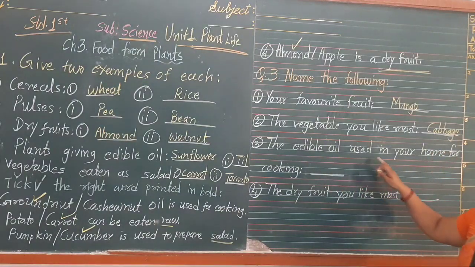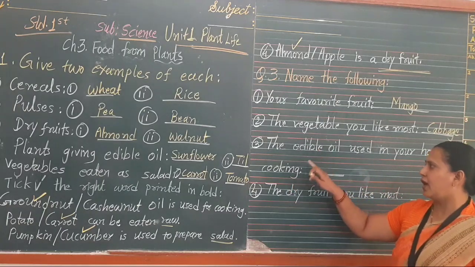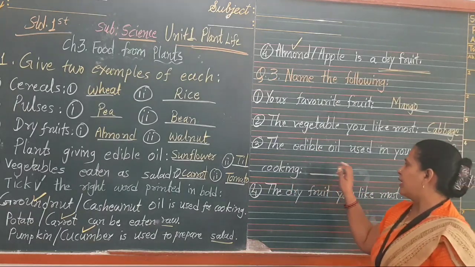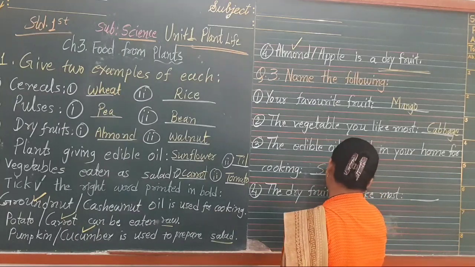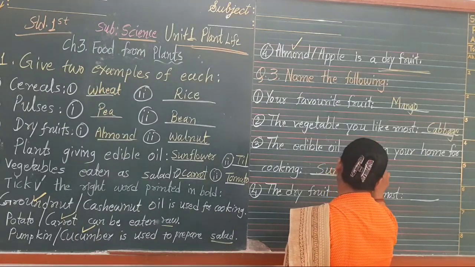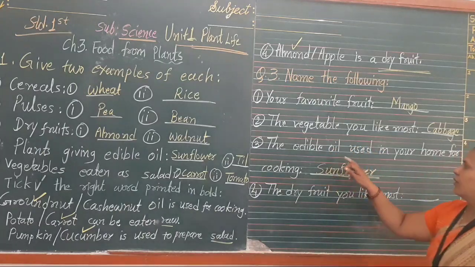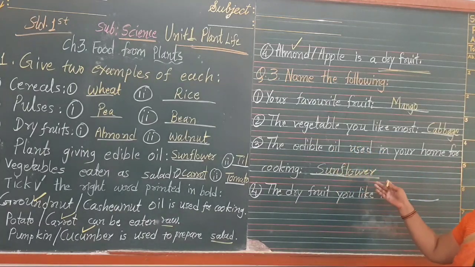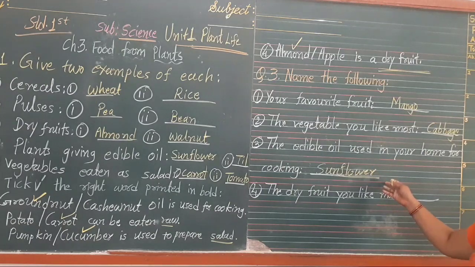The edible oil used in your home for cooking. I am using sunflower edible oil, so I am going to write sunflower here. If you are using groundnut edible oil, you can write groundnut. If you are using til, then you can write til. If you are using coconut, then you can write coconut.